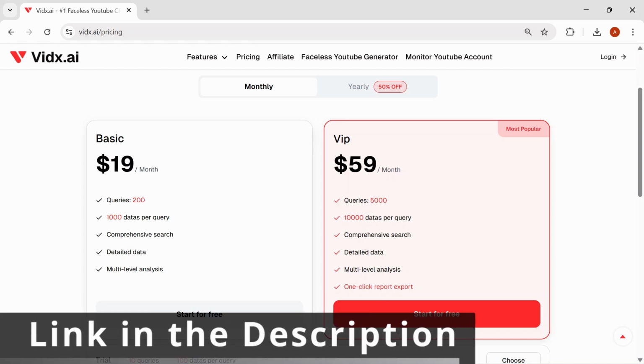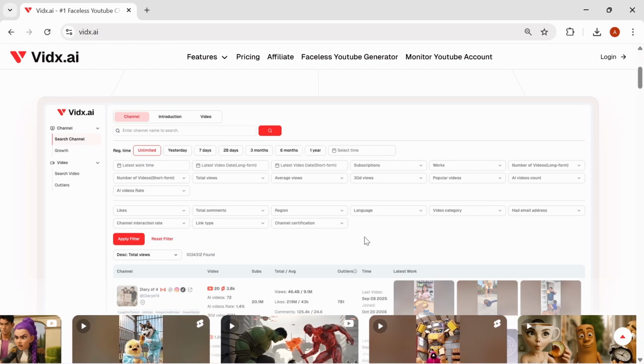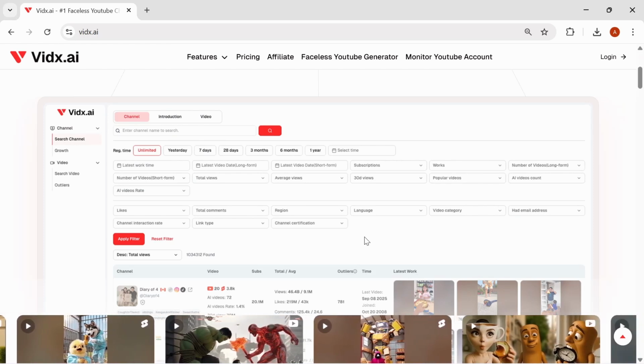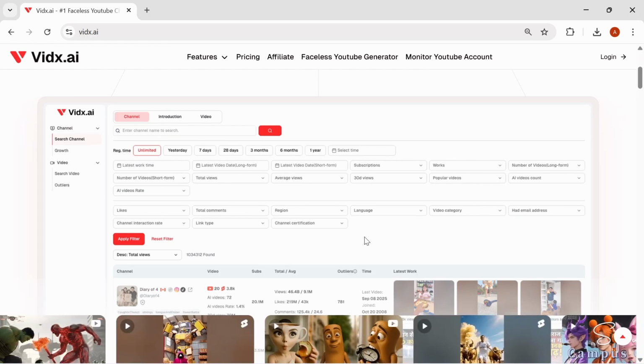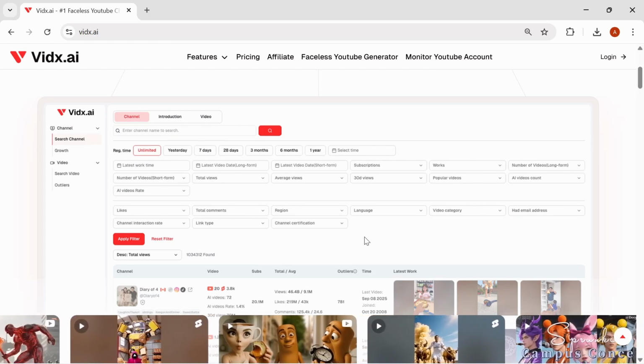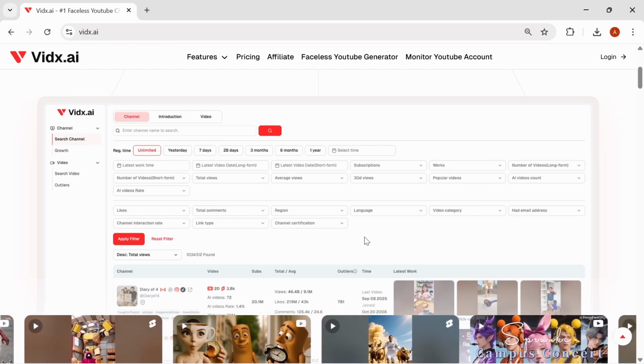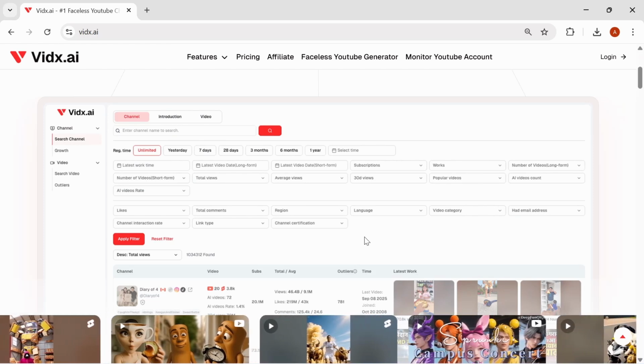So the final thing about this tool: if you are into faceless YouTube automation or you want to save hours on research, Vidx AI is worth trying. It's not magic, but it actually saves your time for researching or finding ideas fast. Use it smart and you save a ton of time.